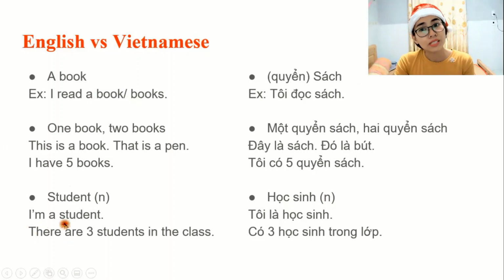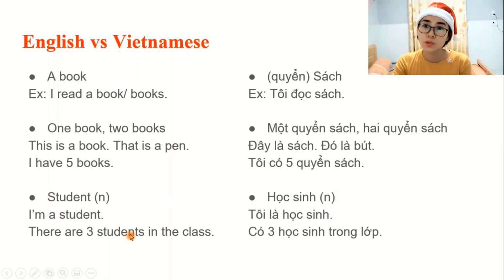Okay. I'm a student. In Vietnamese, you don't need the here. Just say I am student. Tôi là học sinh. You don't have to say how many students because actually tôi already has the meaning of how many, right? Tôi là học sinh. So we don't need article.